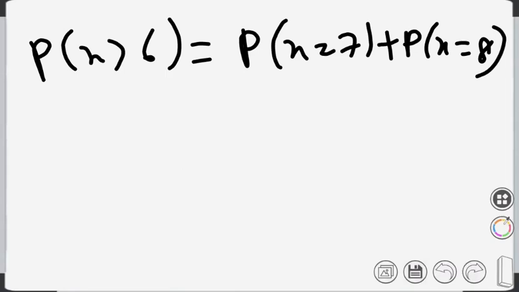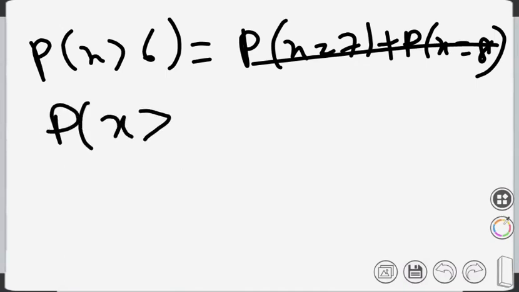Sir, what kind of question would let me write x greater than or equal to 6? So you tell me, the question says 6 or more than 6 correct? Okay. In this case I can also write probability x greater than 6. I can also write, at least, probability x greater than or equal to 7.